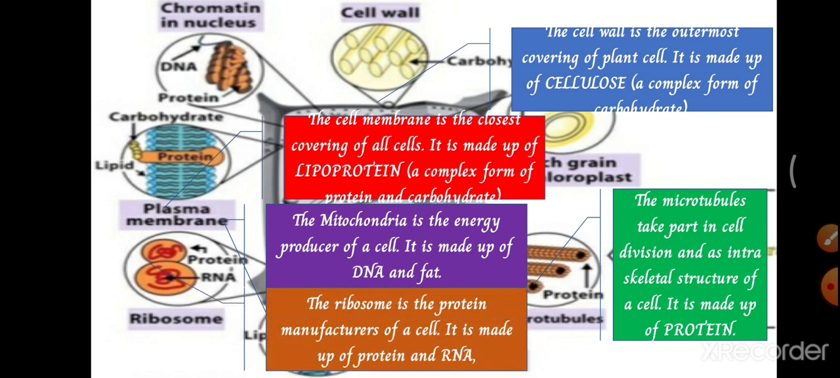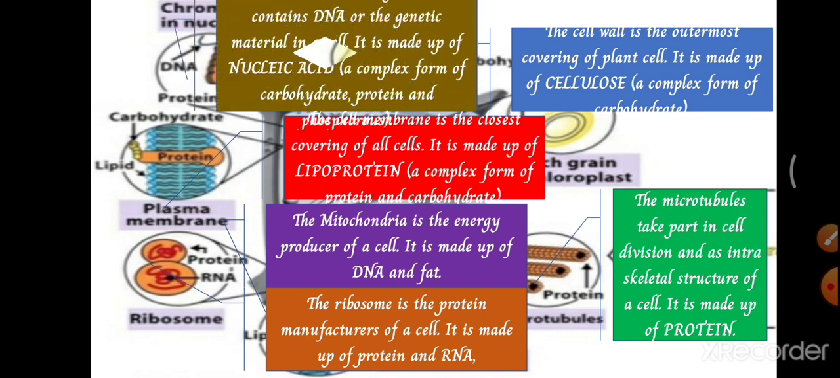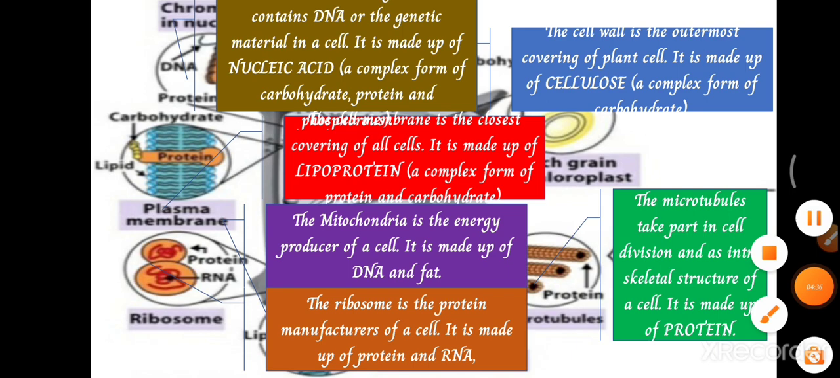And the next one is ribosomes. Ribosomes are the protein manufacturing units inside our cell, and they are made up of protein and RNA. And the next one is DNA or genetic material, isn't it? Chromatin reticulum. So this DNA is made up of nucleic acid, and it acts as a genetic material which directs different kinds of functions inside a cell. And we know that DNA controls all the functions in the body of an organism.